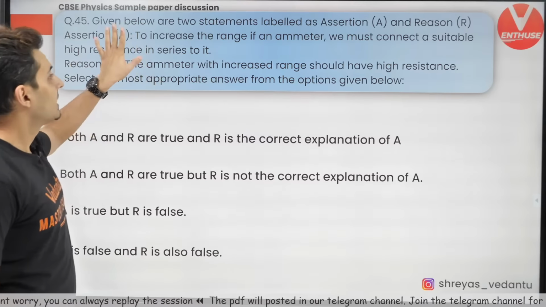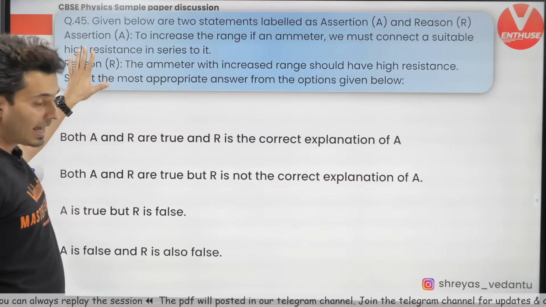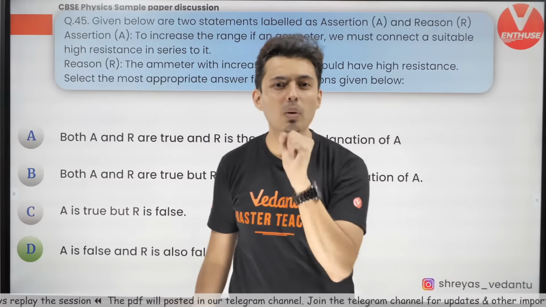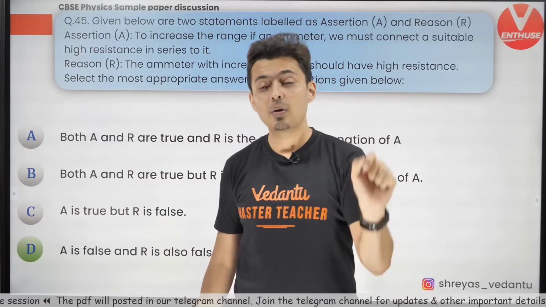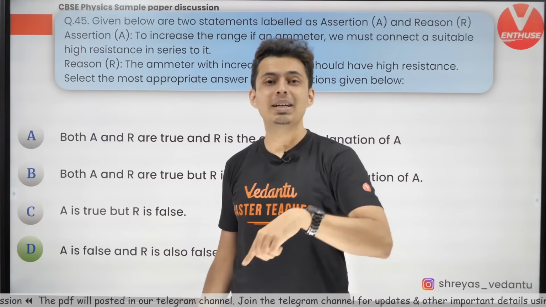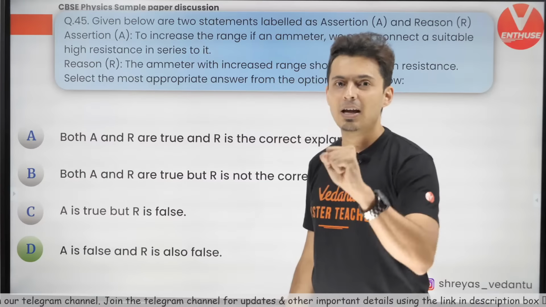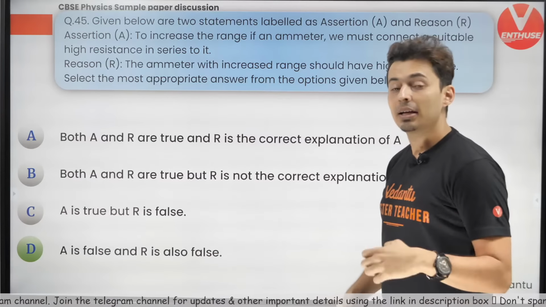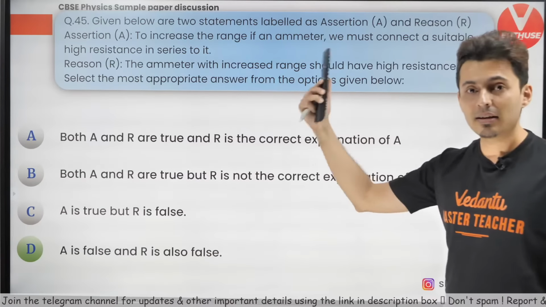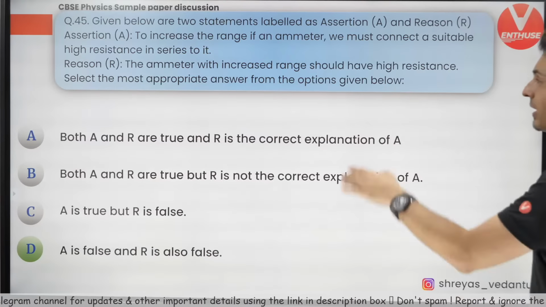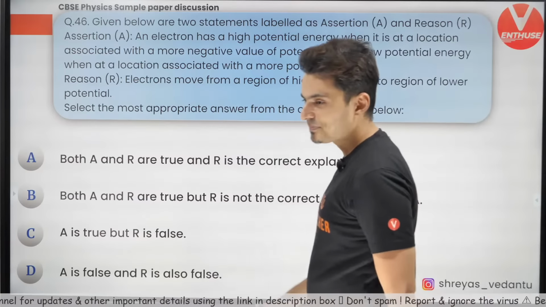Reason, see, an ammeter has very low resistance. Try and recollect. Voltmeter has high resistance, don't get confused. And to increase the range, you make the resistance of the ammeter small so that it becomes even more dynamic and the range also increases. So both are wrong. Let's go to the next one.